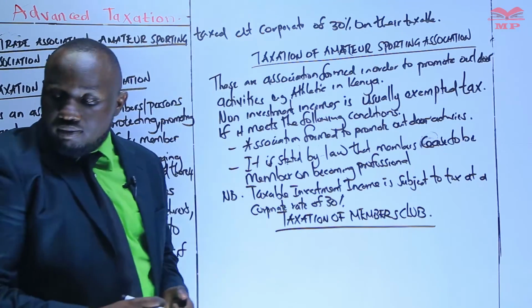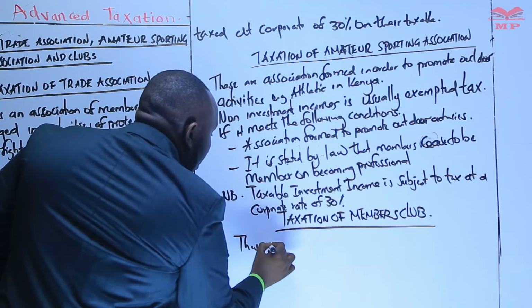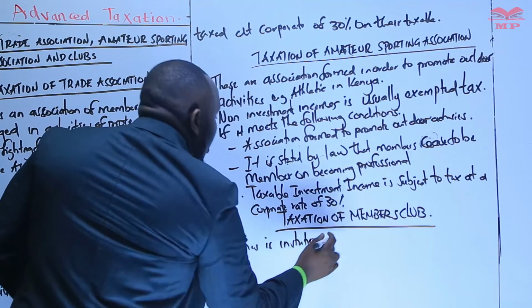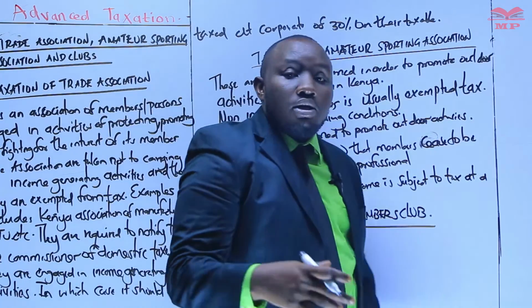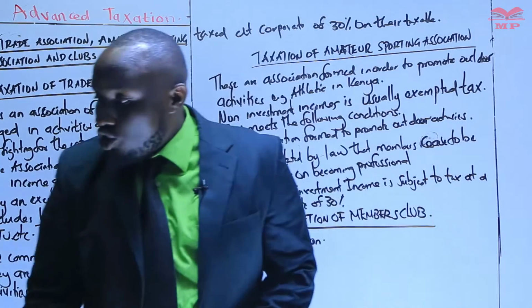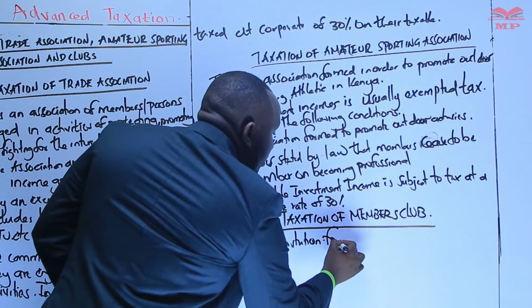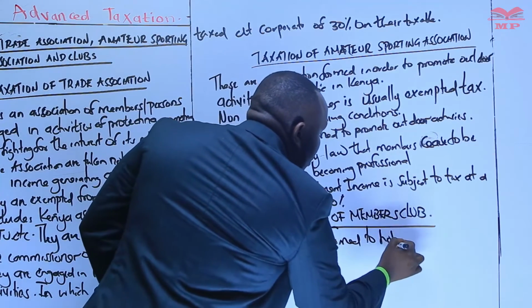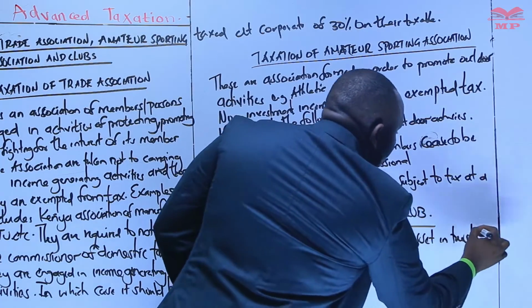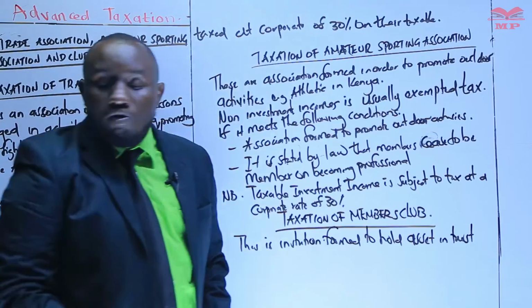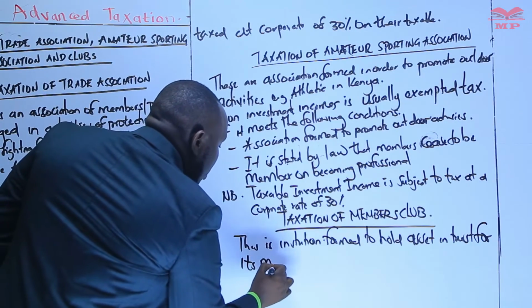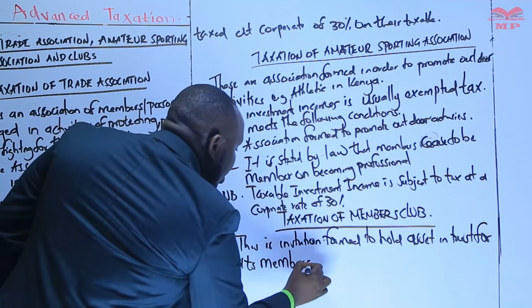So this is an institution. We need to understand this is an institution formed to hold what we call assets in trust for its members.